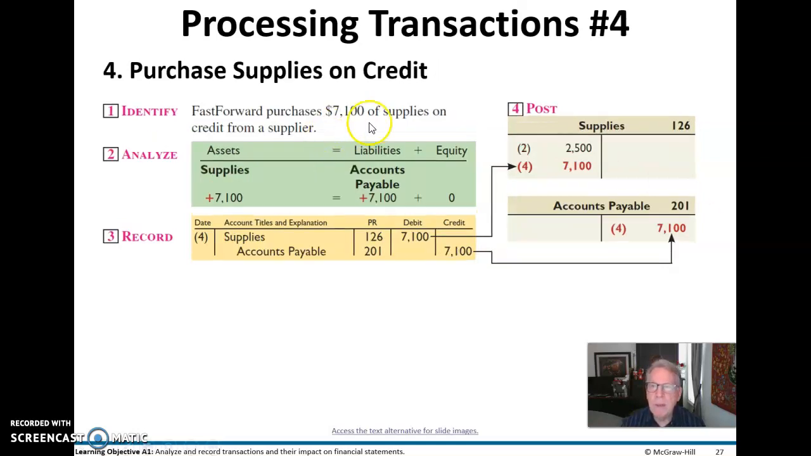We do the same thing here for purchasing supplies on credit. Supplies have gone up, accounts payable has gone up, so we debit supplies and we credit accounts payable, a right-hand side account. We credit that to make it get bigger. We debit supplies as an asset to make it get bigger.